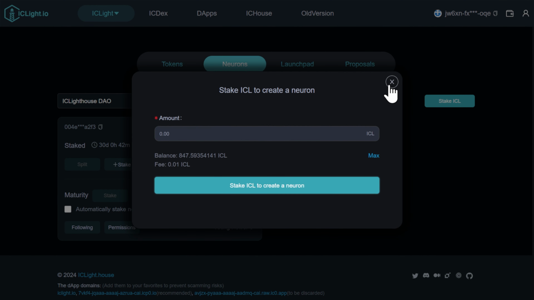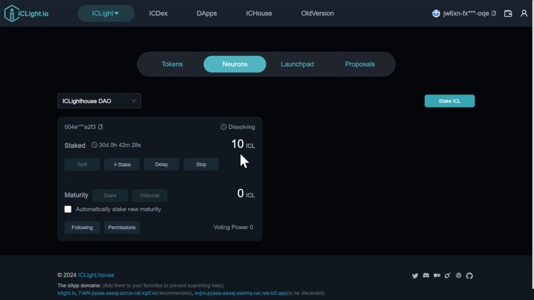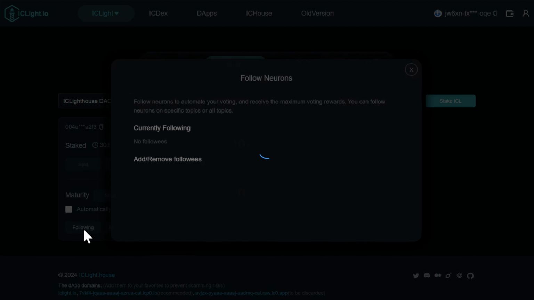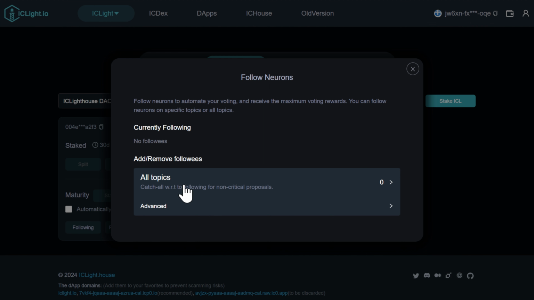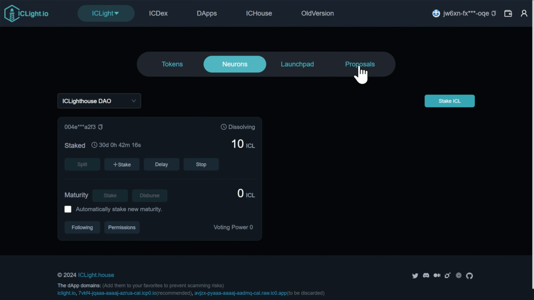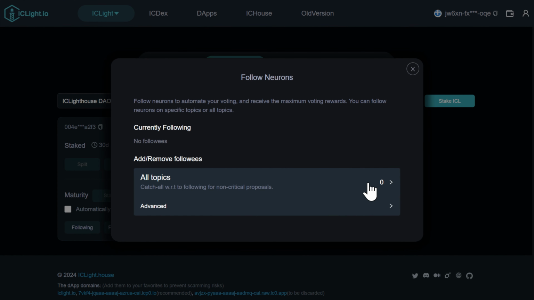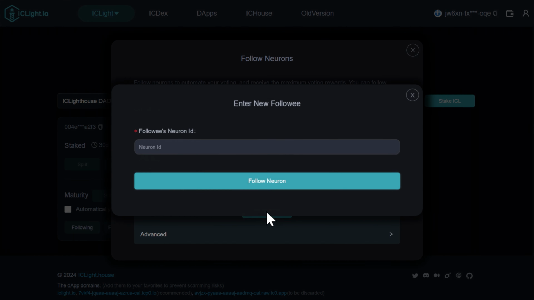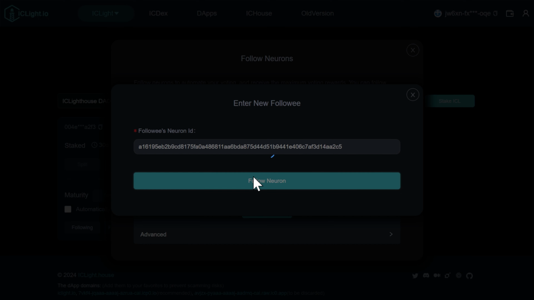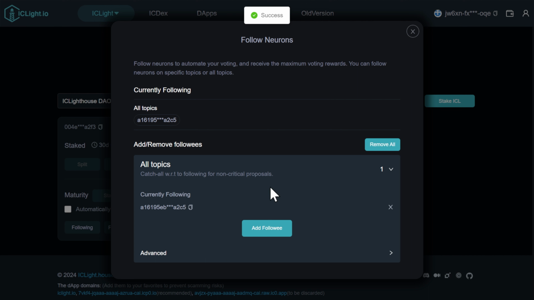Once we have neurons eligible to vote displaying here, we're able to select the following option here if we want to automate voting for this neuron. Or we can navigate to the Proposals tab toward the top to manually participate and see what is actively being voted on. If we're going to follow neurons to automate this process, most people will generally rely on the project's team neuron or other trusted neurons in the associated community, so doing a little research is advised to make sure you're confident in your choices.